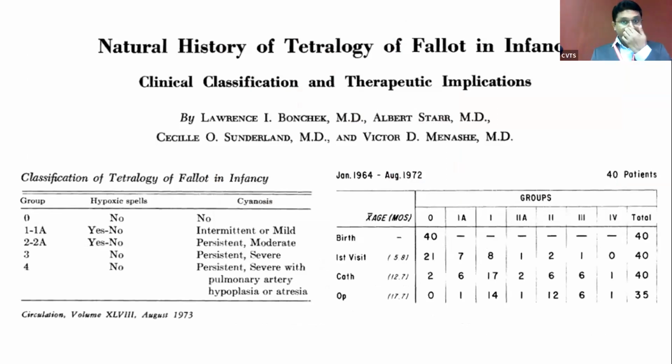Going back in the history, this is a paper which was presented in 1973. It speaks about the natural history of Tetralogy of Fallot. In the paper, they had divided the children who presented with Tetralogy of Fallot into various groups depending upon their symptomatology, with group 0, where they had no symptoms and behaved like a VSD, and group 4, where they had severe symptoms and behaved like Tetralogy of Fallot with pulmonary atresia.